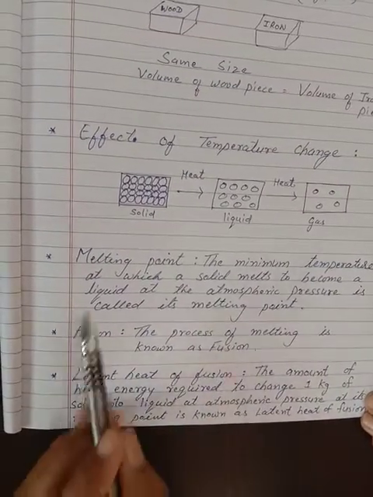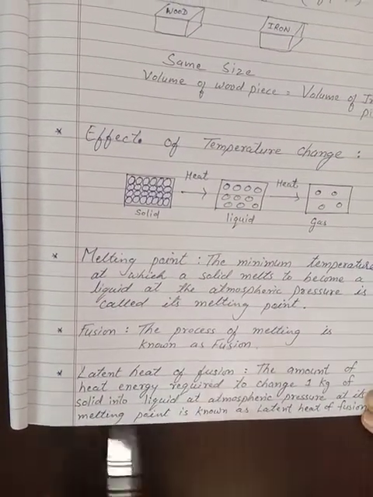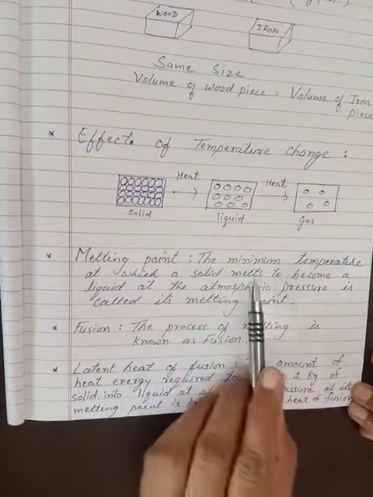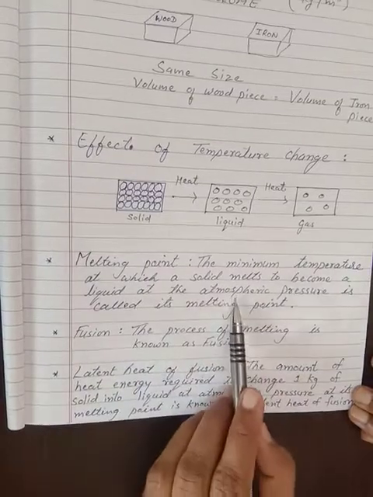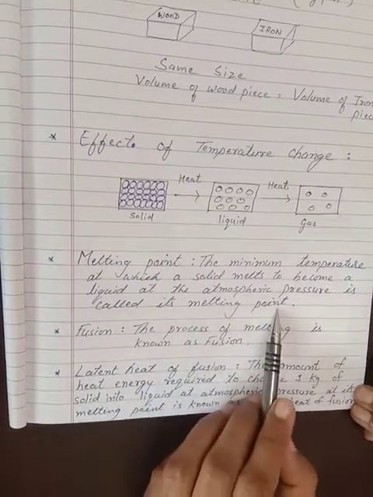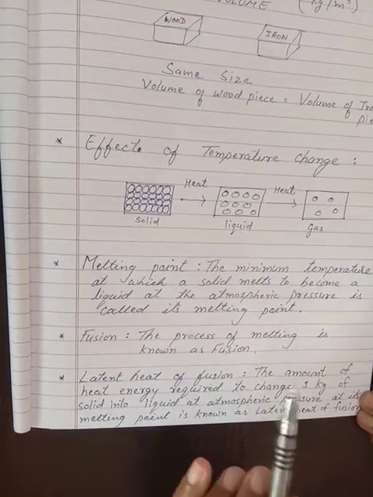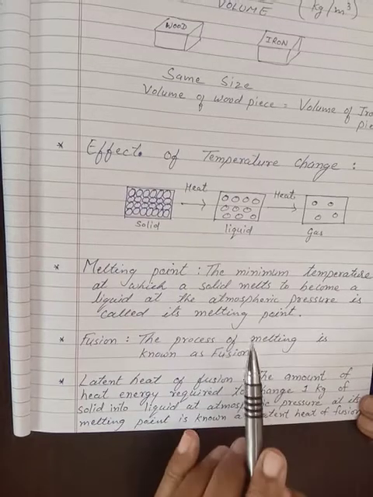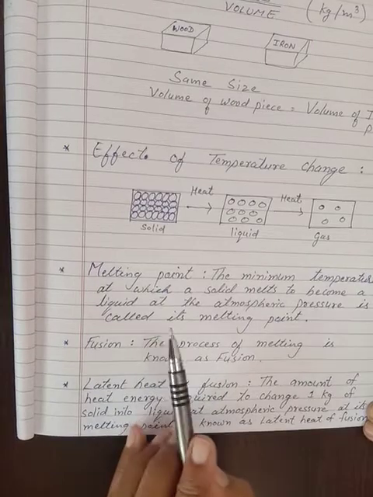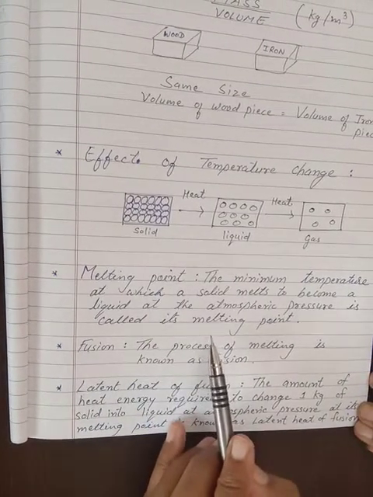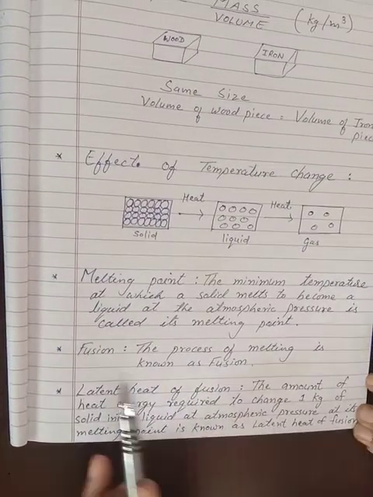Now let's talk about the melting point, fusion, and latent heat of fusion. What is melting point? The minimum temperature at which a solid melts to become a liquid at atmospheric pressure is called its melting point. That means the temperature at which the solid starts converting into liquid is known as the melting point. In the case of ice, the melting point is 0 degrees Celsius, which is 273.15 Kelvin.